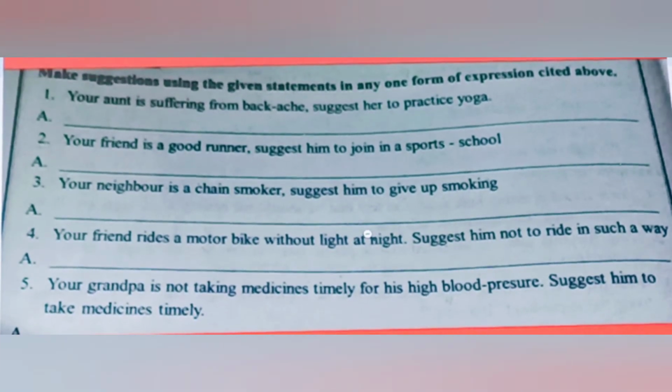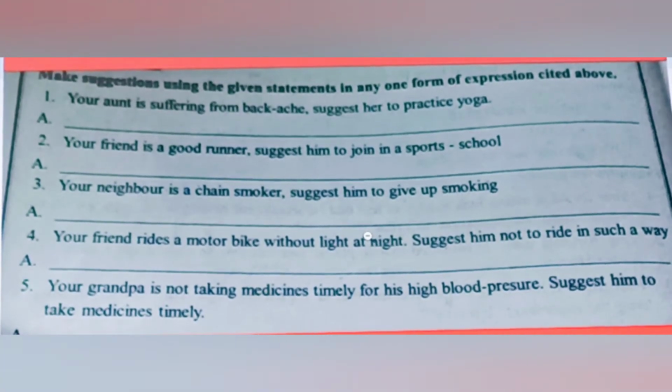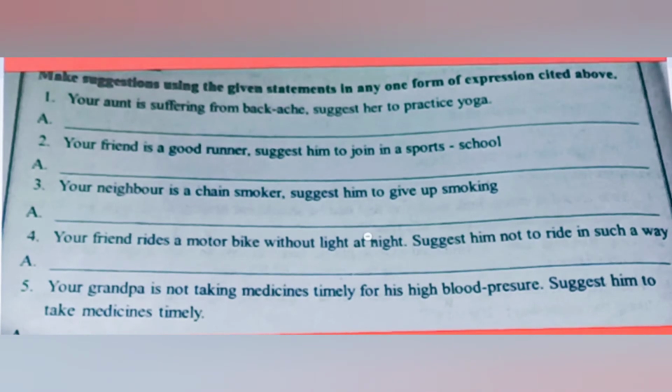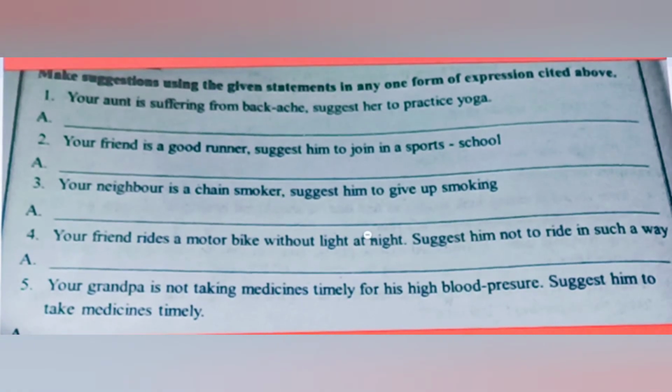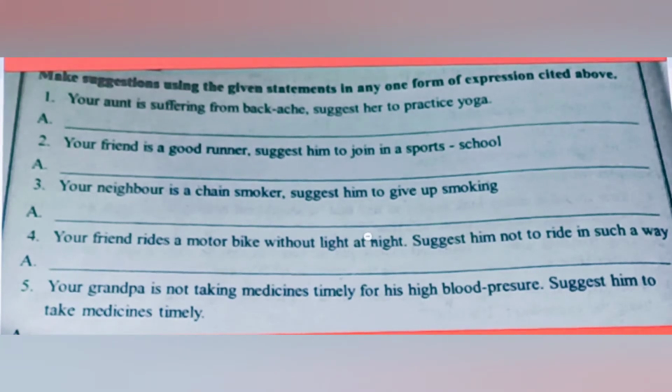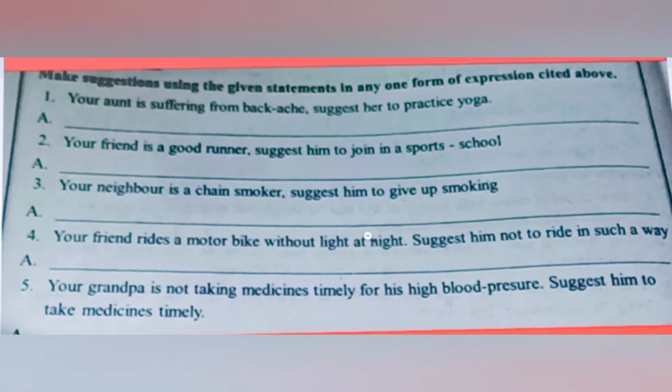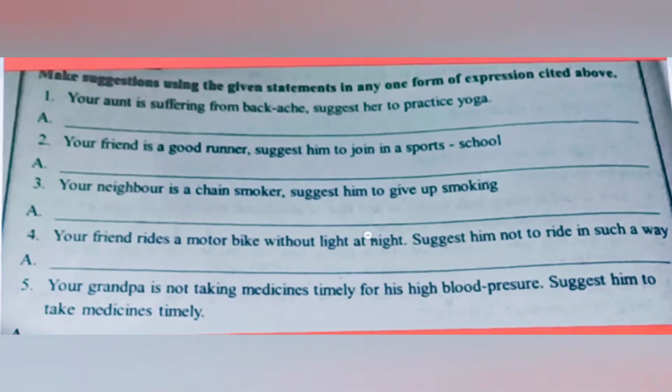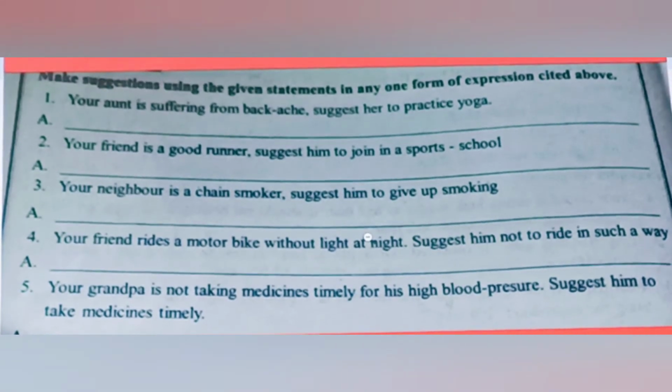Okay. Second one, your friend is a good runner. Suggest him to join a sports school. It is better to. Here the verb is join. So the first form of the verb is join, so write join. After that, the remaining part of the sentence, in a sports school. It is better to join in a sports school.